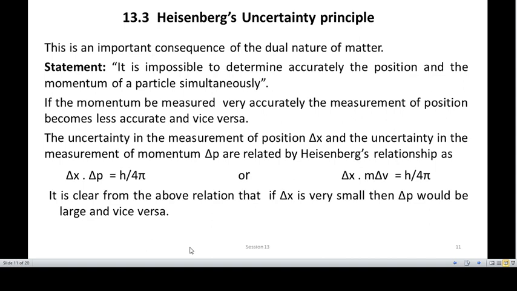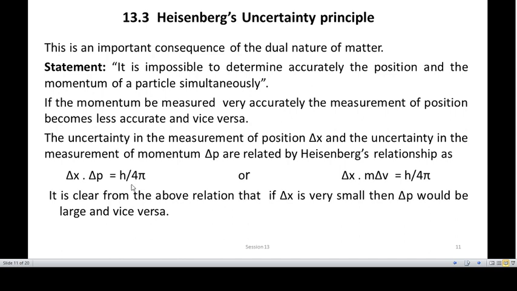Say for example, a particle has a change in position delta x and a change in momentum delta p. Now the product of delta x and delta p is equal to or greater than h divided by 4 pi.